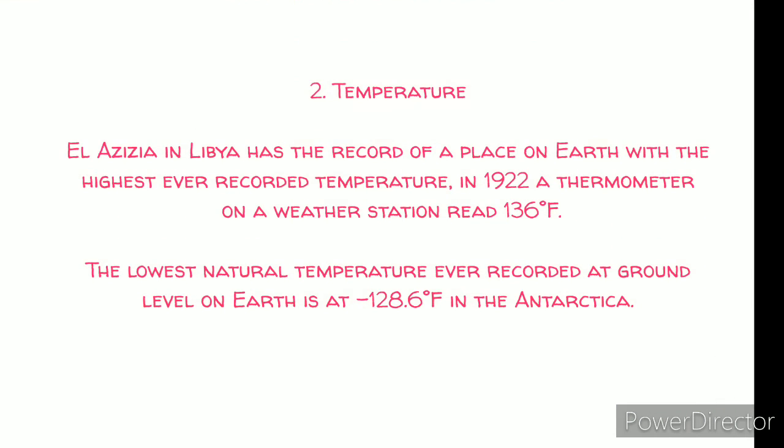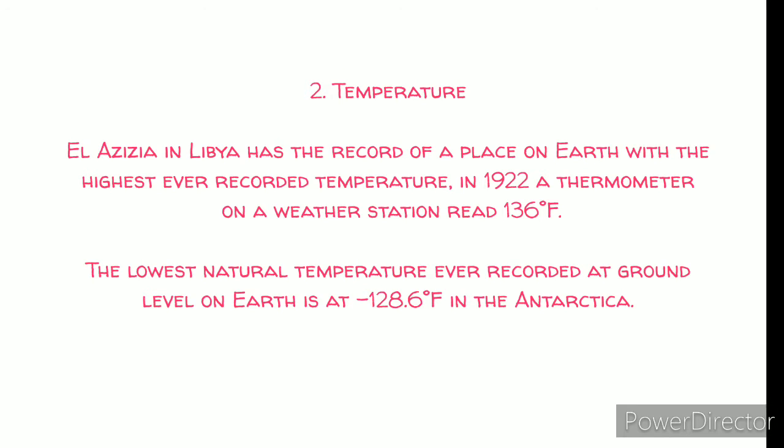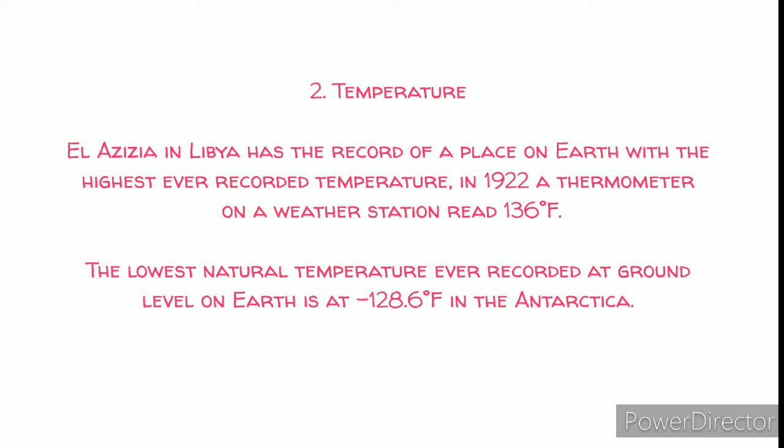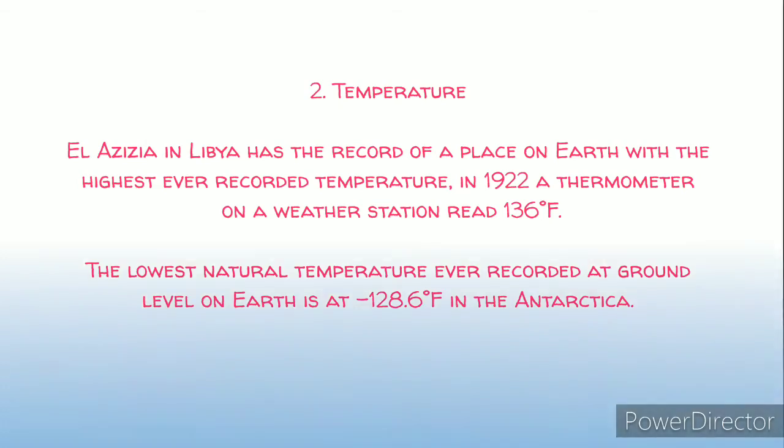At number two, we have temperature. The highest natural temperature ever recorded was at Adaeze in Libya. In 1922, a thermometer on a weather station read 136 degrees Fahrenheit, while the lowest natural temperature ever recorded at ground level on Earth was in the Antarctica and it read minus 128.6 degrees Fahrenheit.